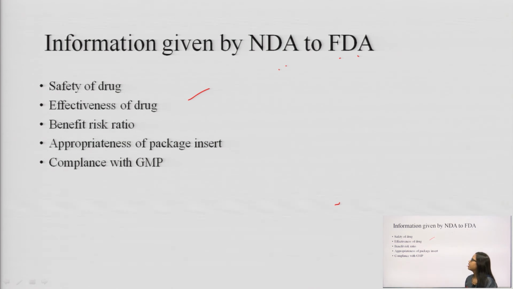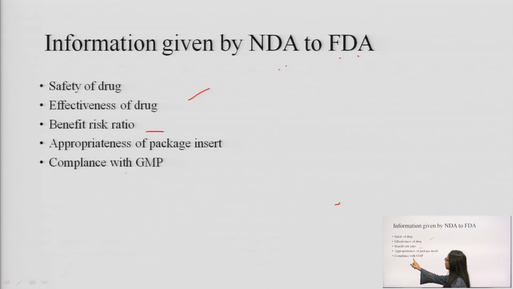Next is benefit risk ratio. There must be a benefit risk ratio information given by the NDA to the FDA. Next, appropriateness of package insert.